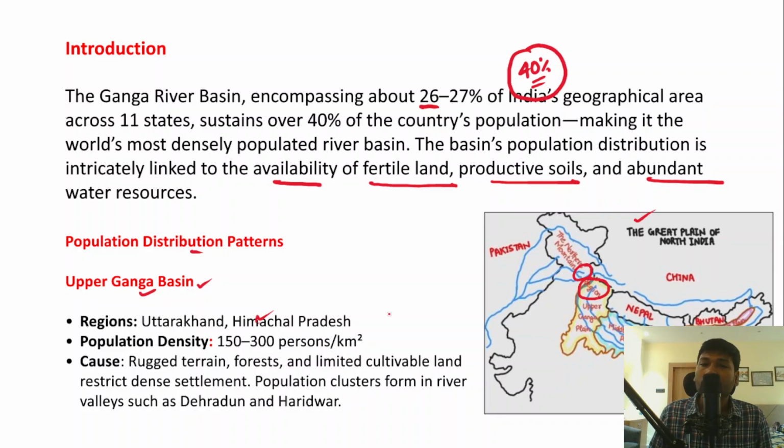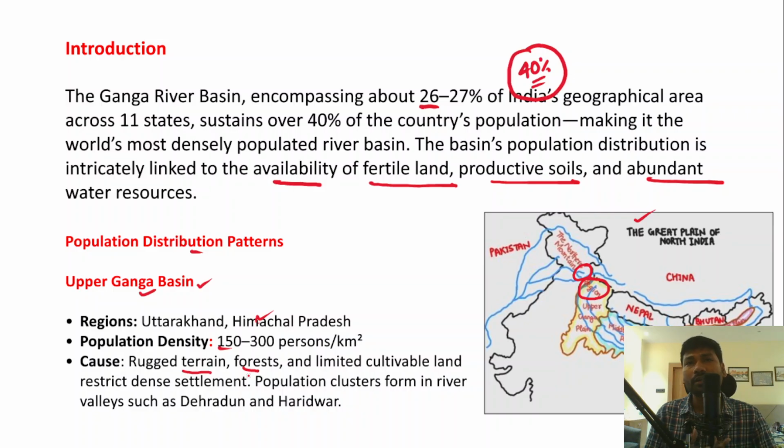If you talk about the population density of the Upper Ganga Basin in Uttarakhand and Himachal Pradesh, it would be around 150 to 300 persons per square kilometer. What is the main cause of the lower population density in this area? There are some reasons, including the rugged terrain. It is a well-known fact that Uttarakhand and Himachal Pradesh have rugged terrain, and apart from that, they also have forests and limited cultivable area.